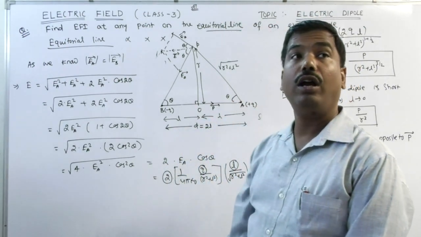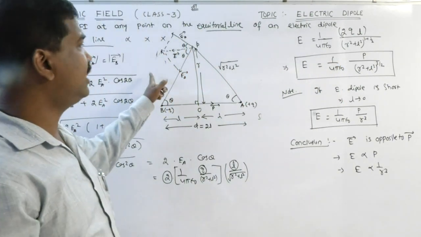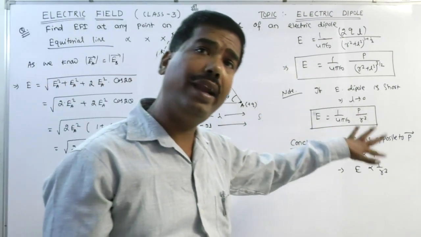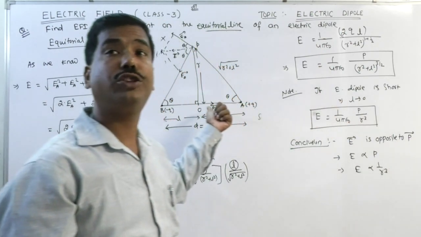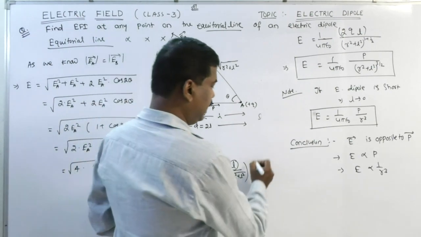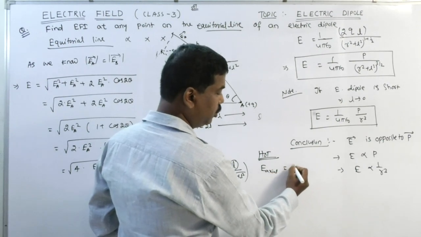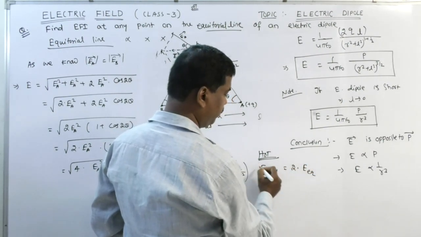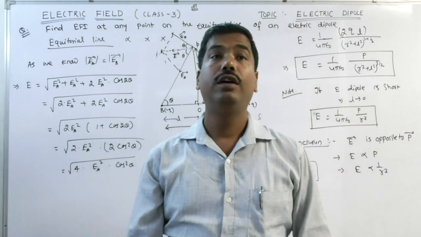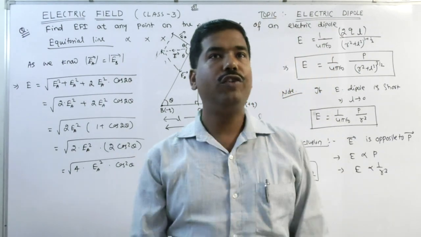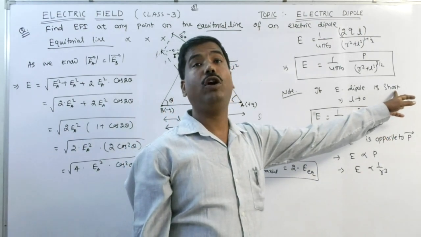Previously I have discussed any point on the axial line. Now, by comparing these two, we find that in case of axial line, electric field and dipole moment are parallel, while in case of equatorial line they are anti-parallel, or opposite to each other. And the important part is that E axial is equal to 2 times E equatorial, because in case of equatorial we found P by r cube, while in case of axial line we found E is equal to 1 by 4 pi epsilon 0 into 2P by r cube for an ideal or short dipole.